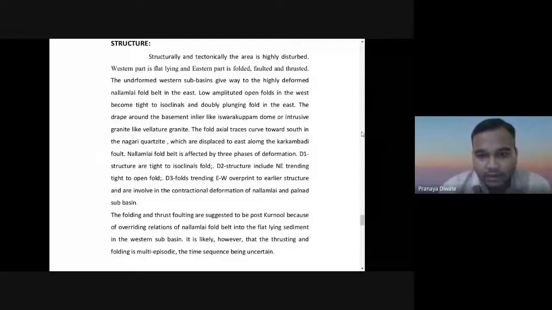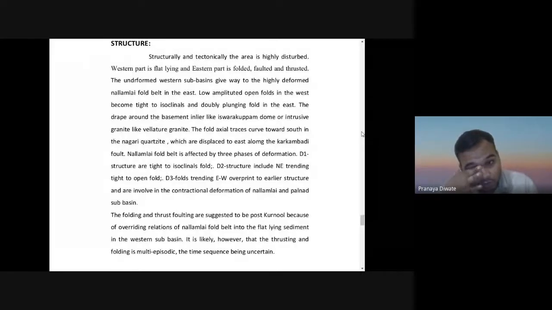D2 structures which are included in the northeast trending open folds, and D3, a fold trending east-west that overprints the earlier structures, which are involved in the contractional deformation of the Nallamalai and Palnad subbasin.